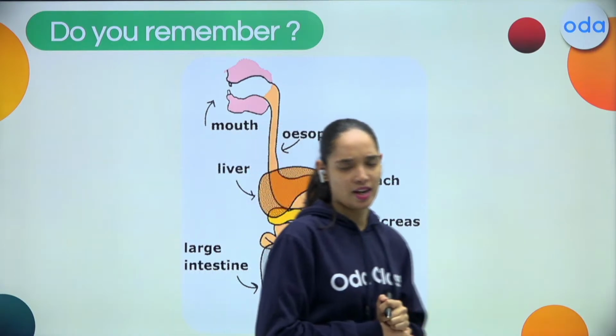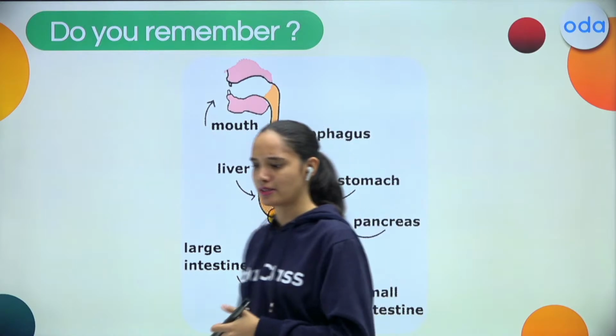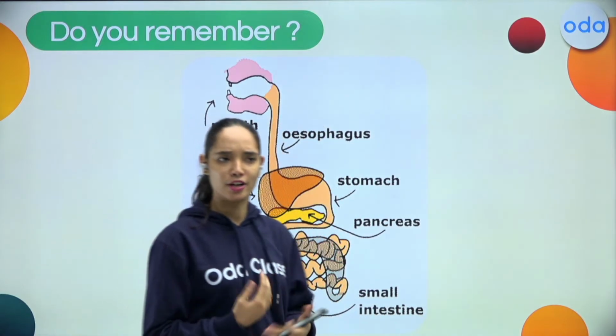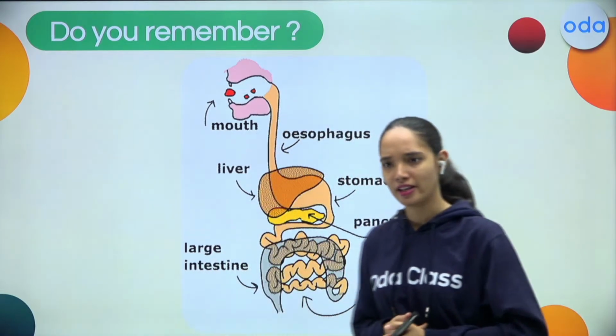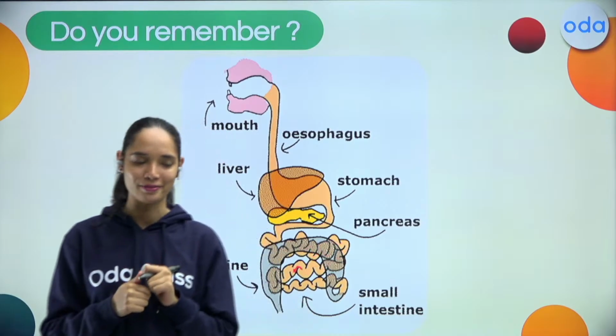So now, are you all wondering? Ma'am is teaching about circulatory system, but why is she showing us the digestive system? Are you all thinking in this way? Why? It's interconnected again. How? I'm going to tell you.